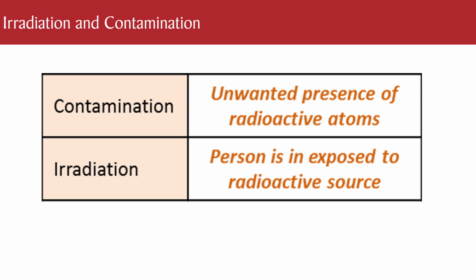Two words that are kind of along those lines are contamination and irradiation. Contamination is the unwanted presence of radioactive atoms. They could be in us, on us, in our food. So if I got a radioactive substance and put it onto somebody's skin, that is contamination. If I gave them a tablet with radioactive stuff in it, that is contamination. Irradiation is when it is exposed. So this time my piece of radioactivity could be sat on the desk and the radiation is coming out of it, and that is when somebody is exposed to it.